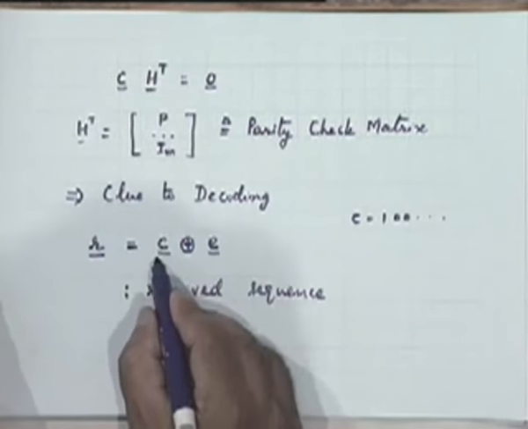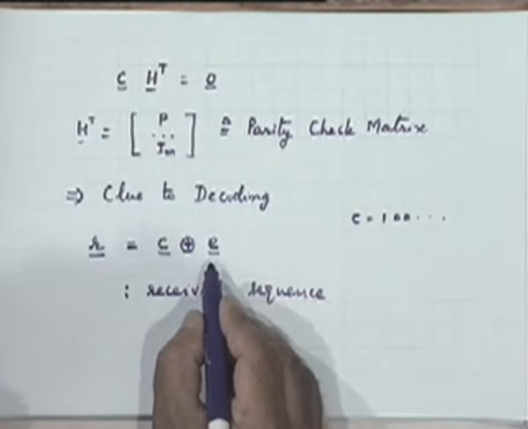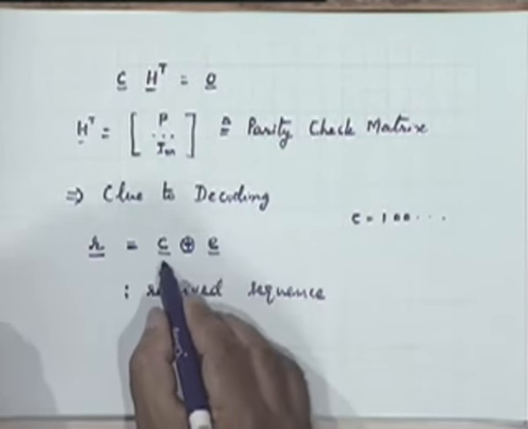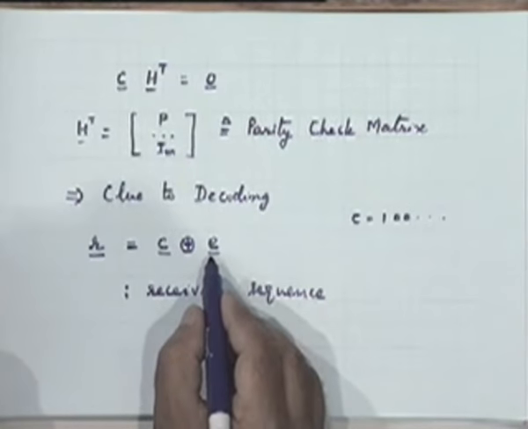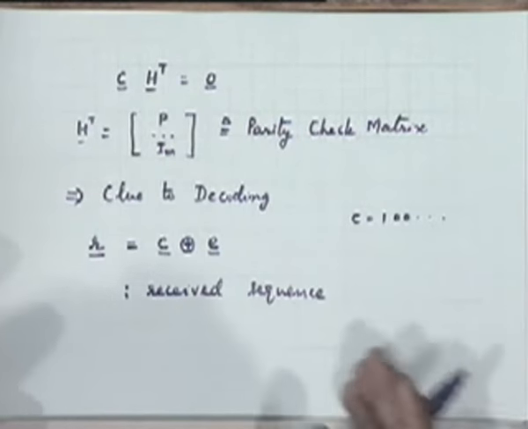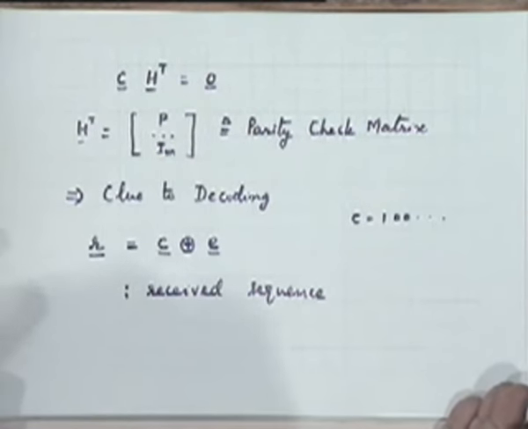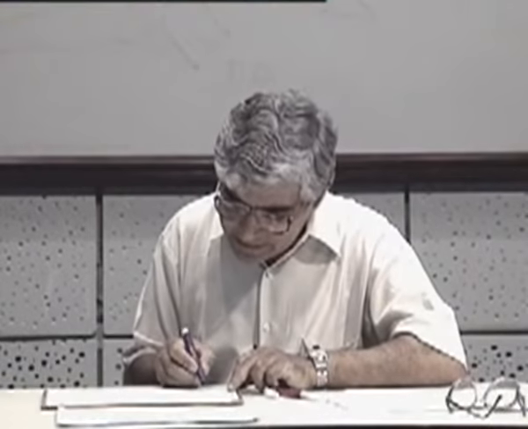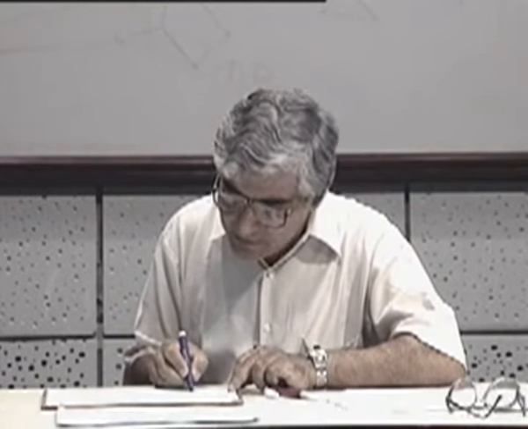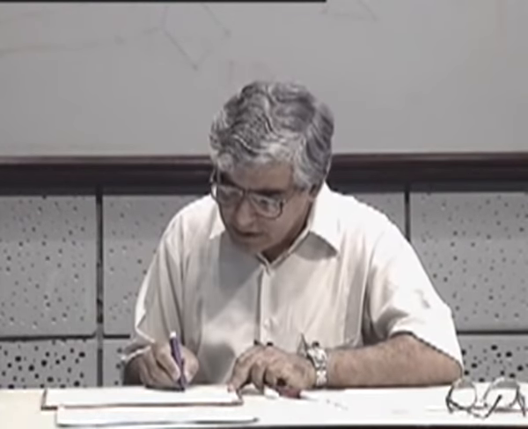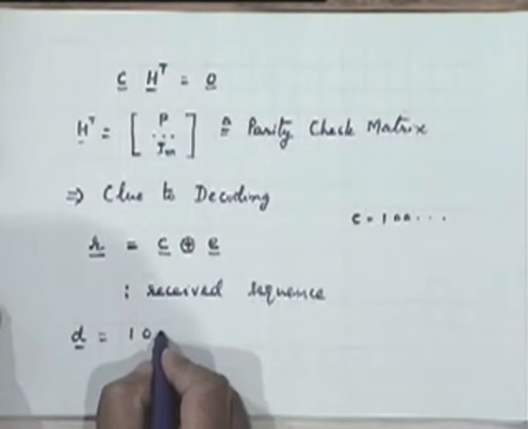What are the dimensions of vectors C and E? Both are n-dimensional vectors. C is an n-dimensional code vector, E is an n-dimensional error vector, most of which we expect to be zeros. In fact, if there is no error, then E is perfectly zero, consisting only of 0 bits. For example, for the same 6-3 code that we are considering, let's say the data bits were 100.